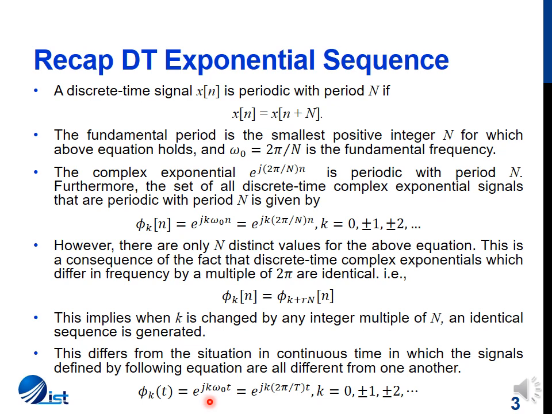All frequencies were different. But for discrete time signals, the frequencies are not distinct. Every frequency which is an integer multiple of 2 pi of the basic frequency is the same. So this property of complex exponential simplifies the Fourier series representation for discrete time signals, as you will see in the next slide.